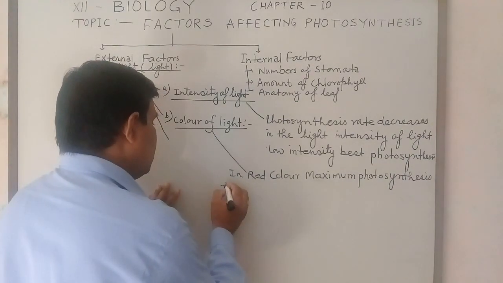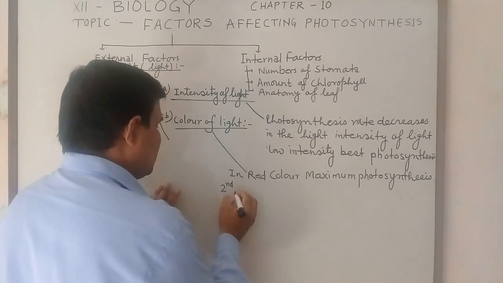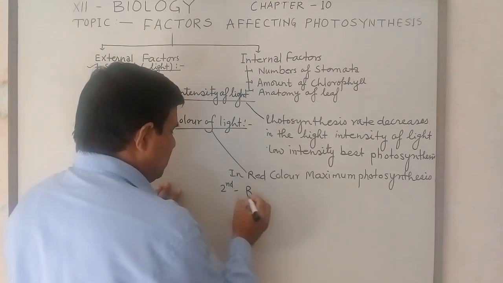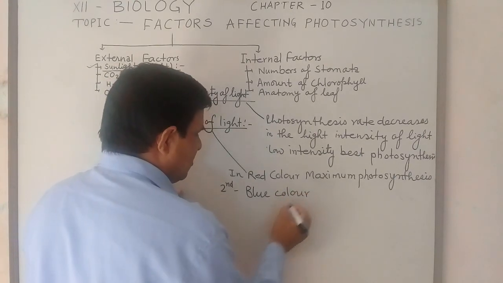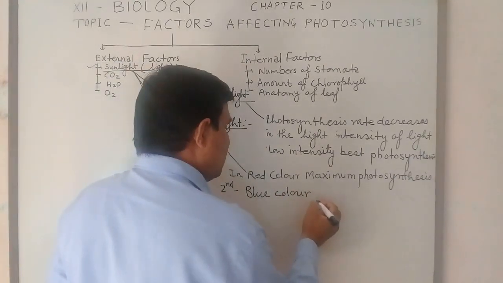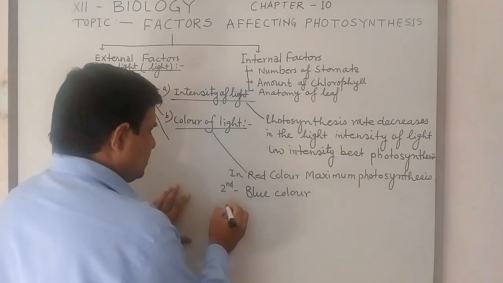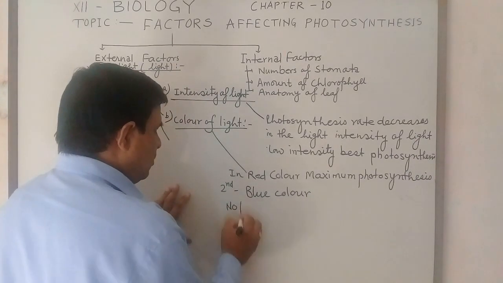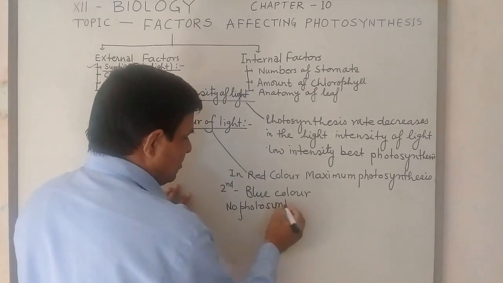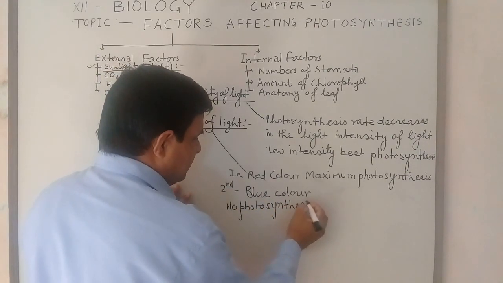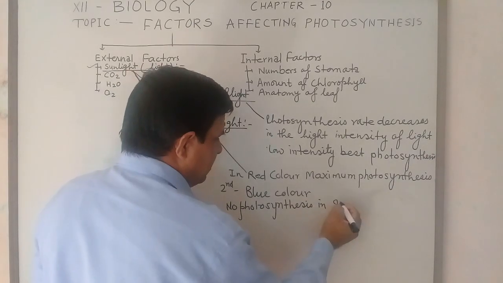Second, blue color, and no photosynthesis in green color.